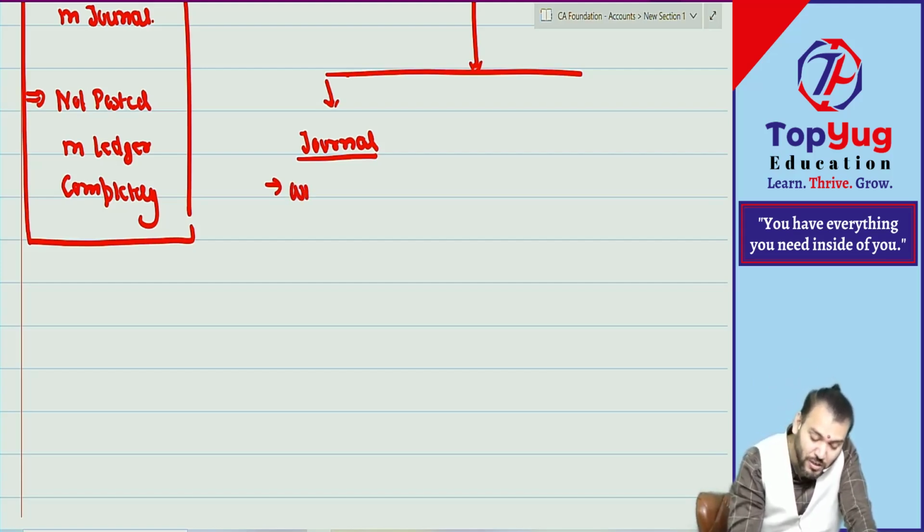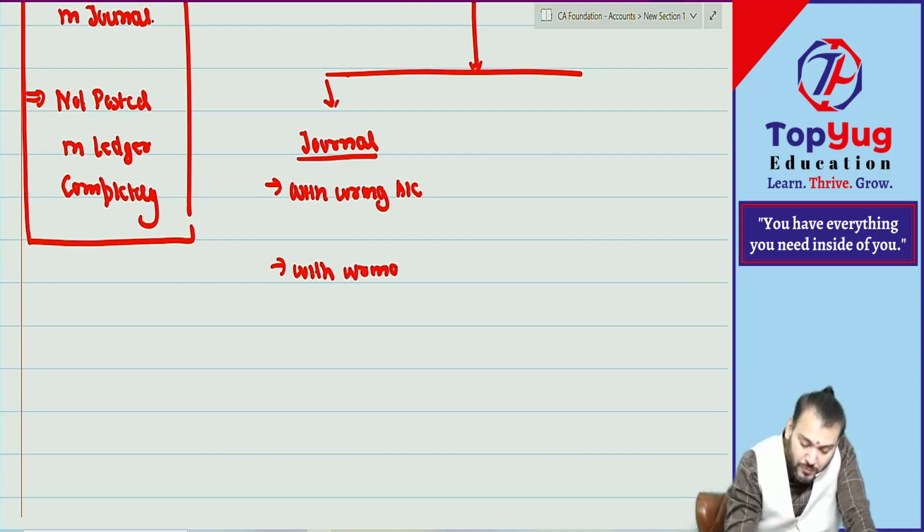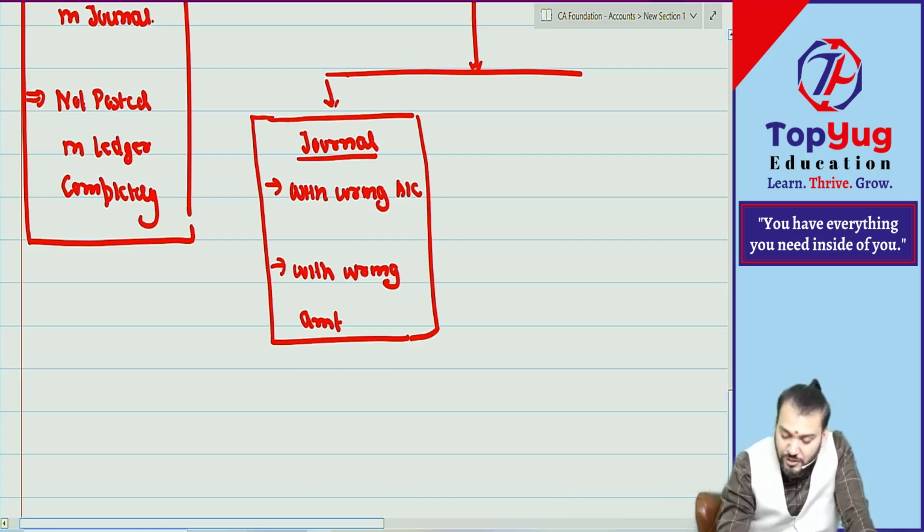So with wrong account, or with wrong amount, means instead of 1 lakh, you have debited credited 10,000. Quite possible. Or with wrong amount. Are you able to understand? So these can be types of mistake in journal, which is error of commission.